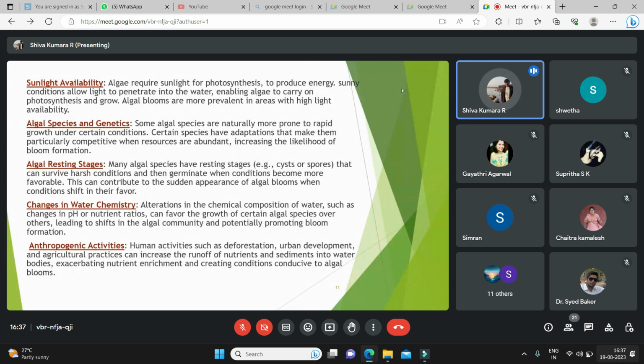And changes in the water chemistry. This is nothing but the concentration of nitrogen and phosphorus. It increases in the water bodies, which is further utilized by the algal blooms, ensuring their growth.